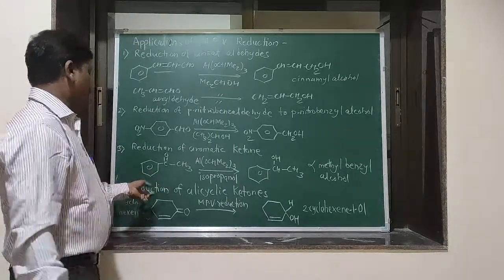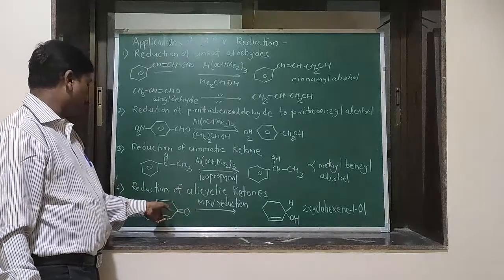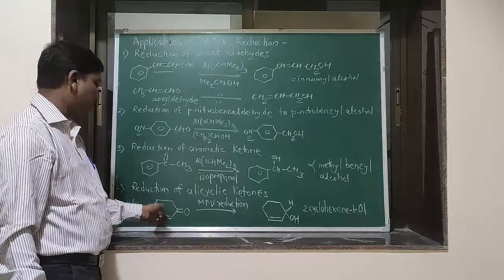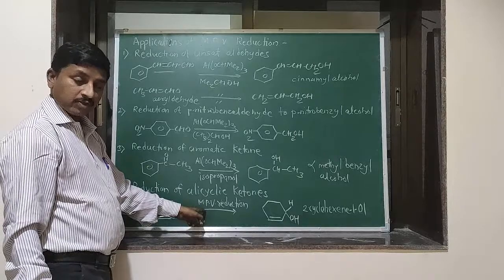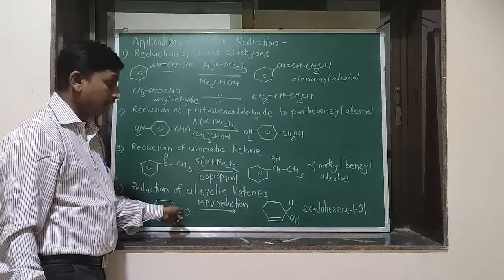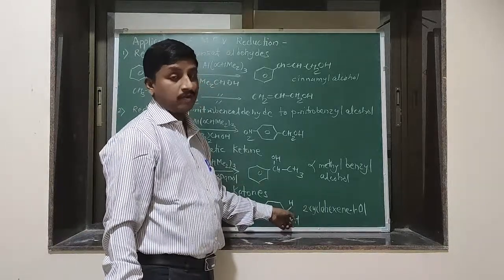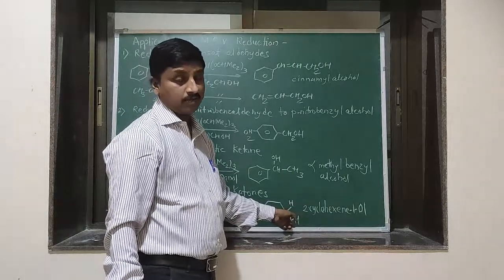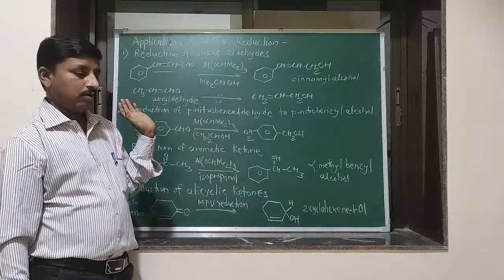Okay. The next one, the reduction of alicyclic ketones. This is the structure of 2-cyclohexenone, which on MPV reduction by aluminum isopropoxide and isopropanol solvent has its ketone group converted to the alcohol group, that is, 2-cyclohexen-1-ol is formed. 2-cyclohexen-1-ol, that is, a secondary alcohol is formed. These are the applications of the MPV reduction.